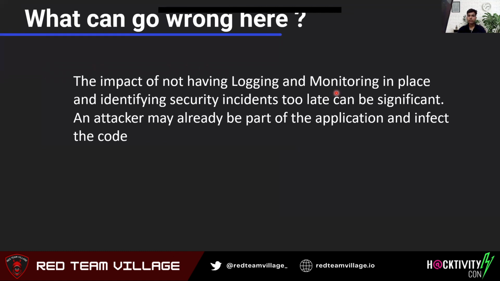Just to mention what can go wrong here in terms of infrastructure: if you have not enabled logging and monitoring, then if an attack happens, it may be too late to identify the attacker, or the attacker might have already become a part of the application or might have infected the code. So it's always a best practice to enable logging and monitoring.